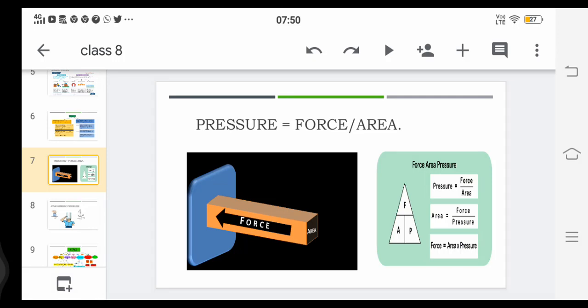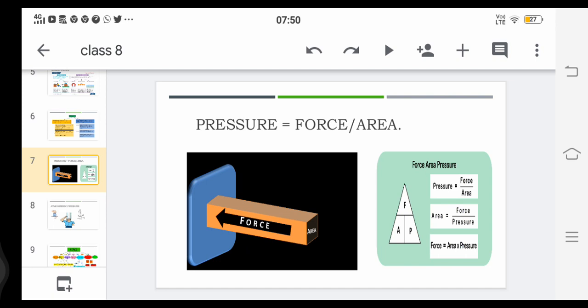What is pressure? Before I explain the definition of pressure or tell you the formula, I will tell you one activity. You take a brick and a sand bed, make the surface of the sand very soft, and place the brick on it in a horizontal way.